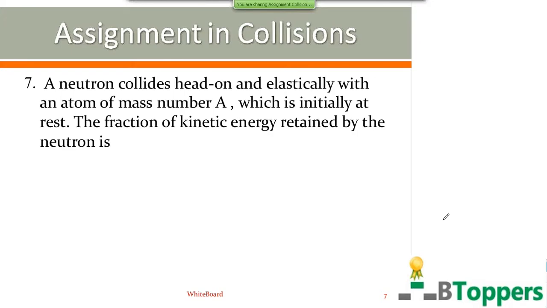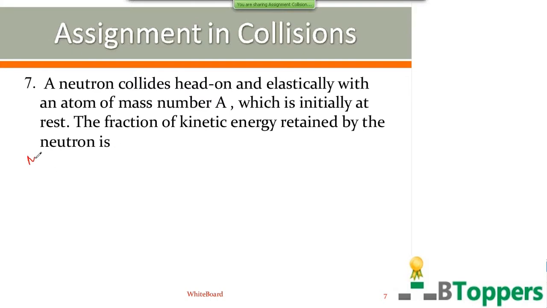So see the next question, question number 7. A neutron collides head-on and elastically with an atom of mass number A, which is initially at rest. What fraction of the kinetic energy is retained by the neutron? Means you have to find the ratio of the final kinetic energy to the initial kinetic energy of the neutron.